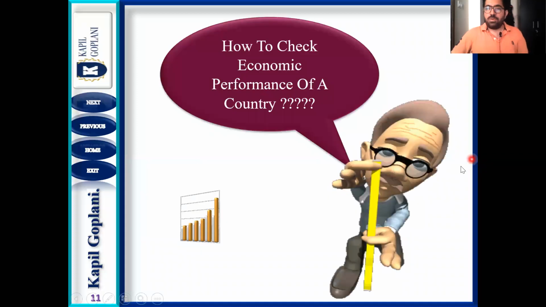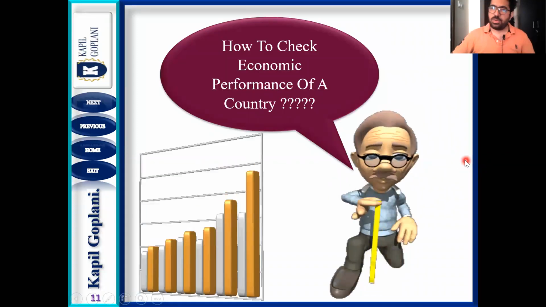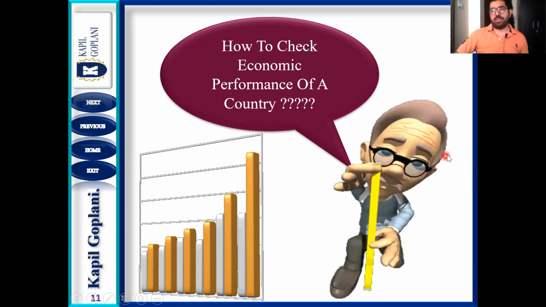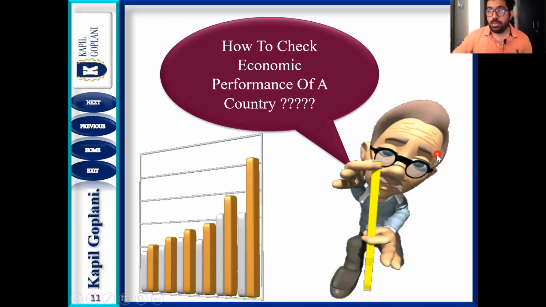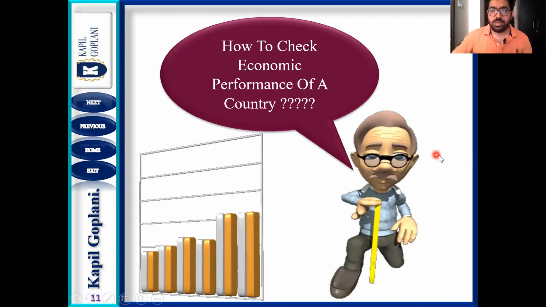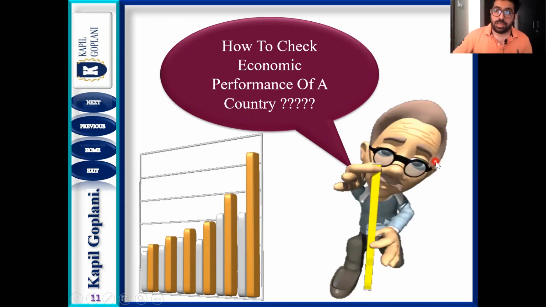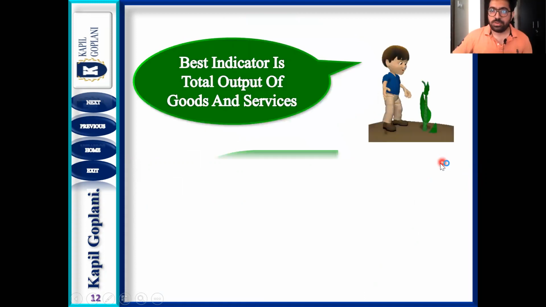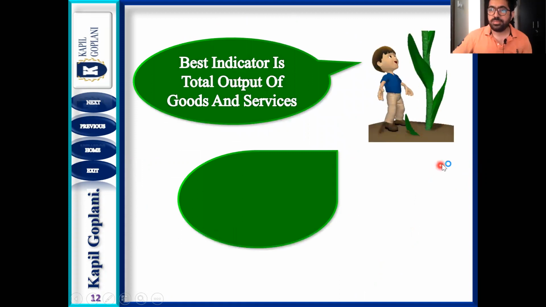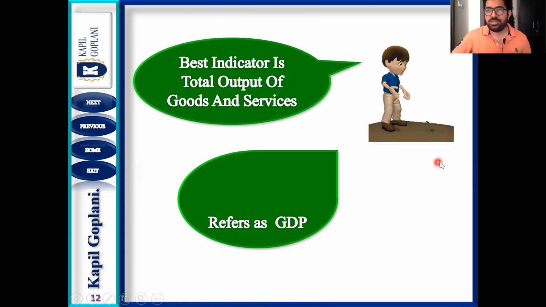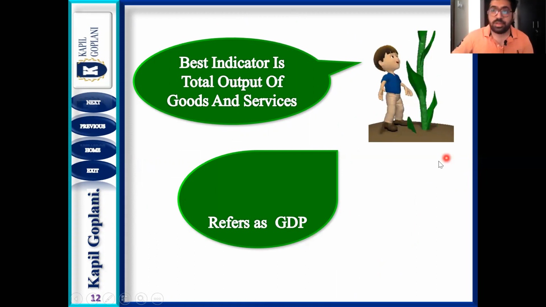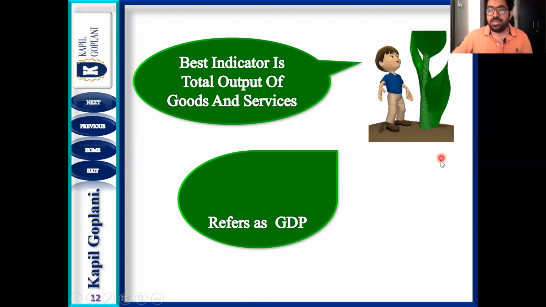Now, how to check the economic performance? Let's keep it simple. If you are asked how you will find out whether the economy is growing or not? You have already studied in class 10th and 9th also. The word is GDP, that is gross domestic product. Now how is this GDP calculated? You will understand all this in the upcoming lectures when we go to national income. How to calculate the national income? What are the methods?